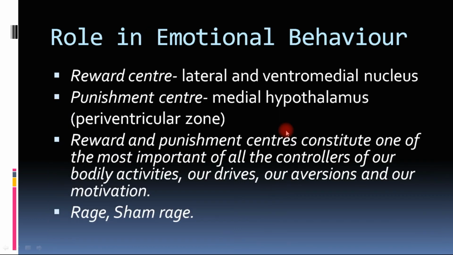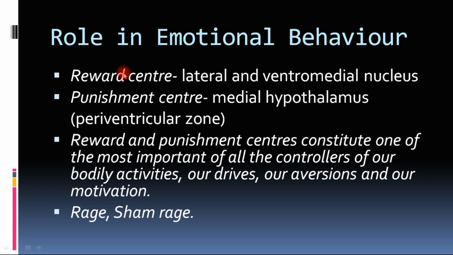Now coming to the second function, role in emotional behavior. As we have mentioned before, the limbic system is mainly responsible for the emotional aspect of our behavior. Hypothalamus is a part of the limbic system, and thus plays an important role in the emotional behavior of an individual. How does hypothalamus play that role? There are certain centers present inside the hypothalamus. First, there is the reward center.